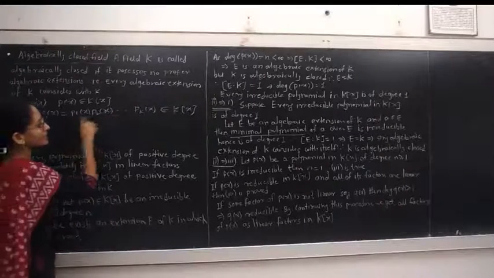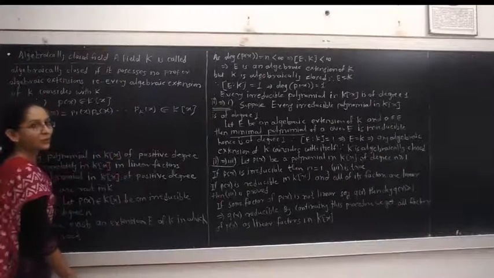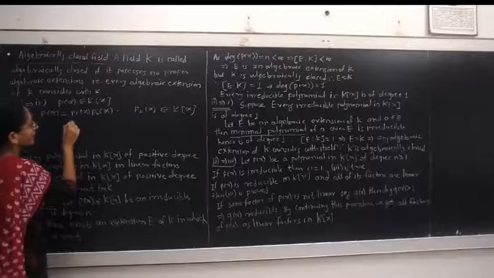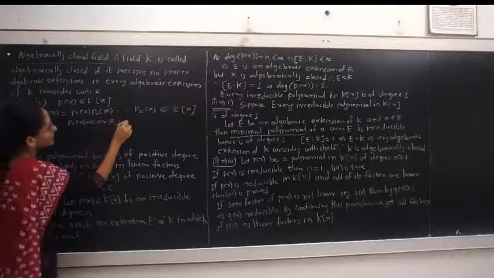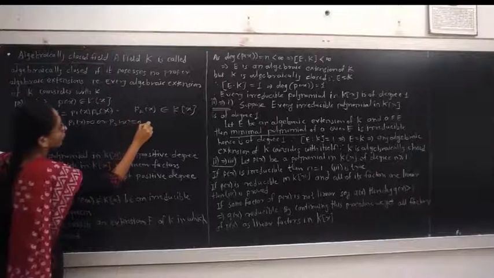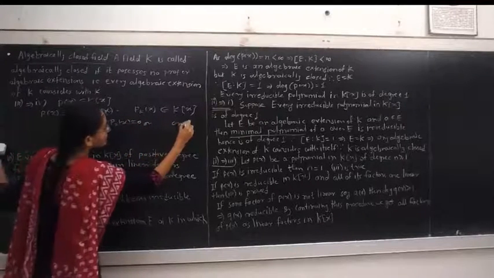If we consider this polynomial P(x) equal to 0, then we will get P1(x) equal to 0, or P2(x) equal to 0, or up to Pk(x) equal to 0.